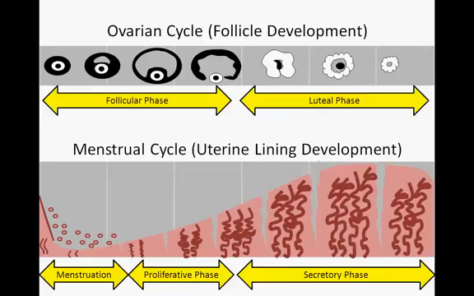Hormonal control of the ovarian and menstrual cycles allows for precise coordination of these two complex processes and ensures that any potential embryo will have the highest possible opportunity for developmental success.